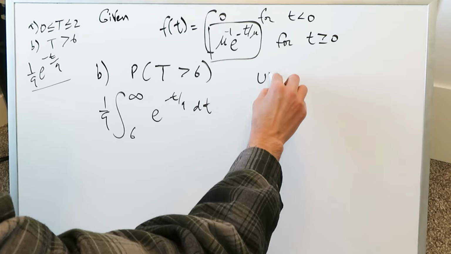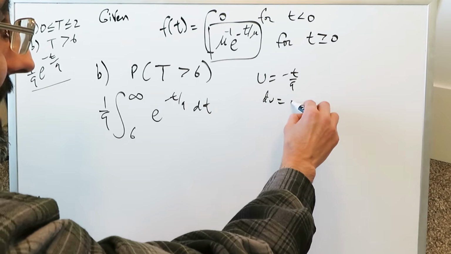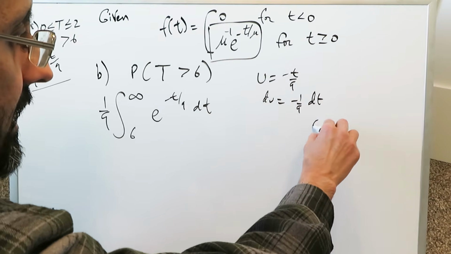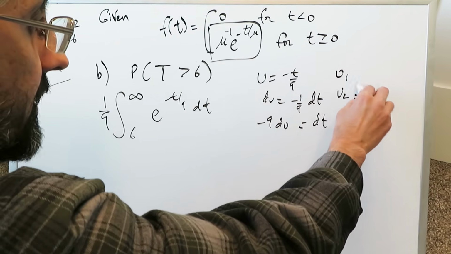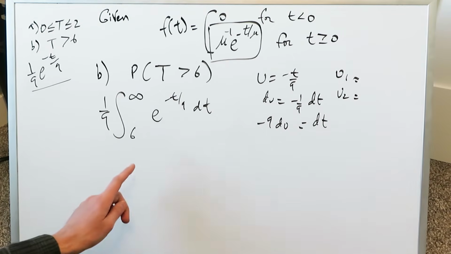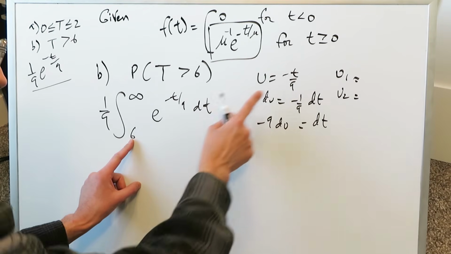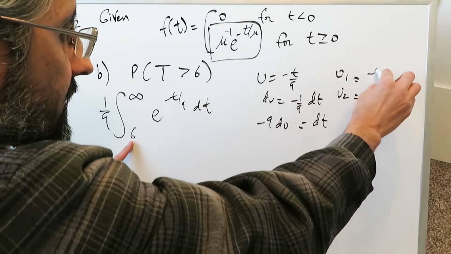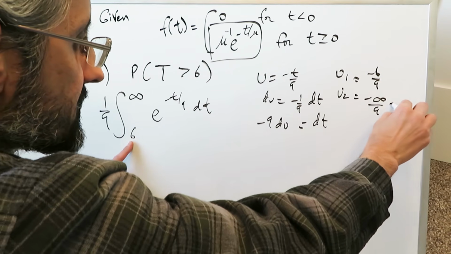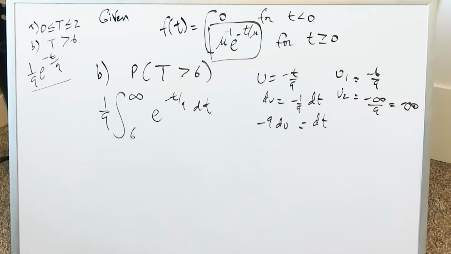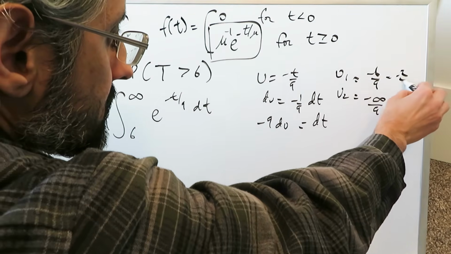You have to use substitution again. u is equal to minus t over 9. du is equal to minus 1 over 9 dt. And dt is equal to minus 9 du. You have to get these new limit values here, and we will. Everything with regards to minus t over 9. If you're looking here, this is t1, t2. We're looking for u1, u2. Put everything right here. You'll have a minus 6 over 9. And here you'll have minus infinity over 9, which is minus infinity. Why don't we just write that as minus infinity? And that minus 6 over 9 can easily be simplified to minus 2 over 3.